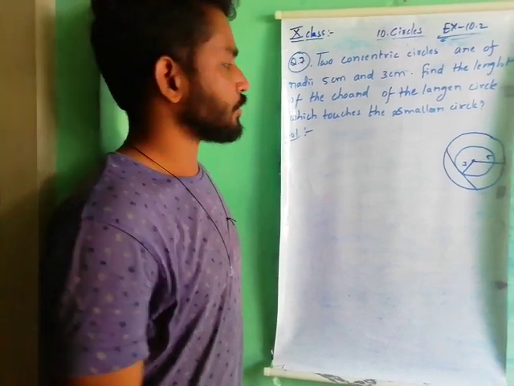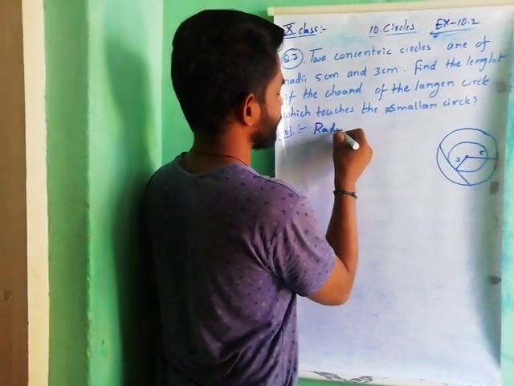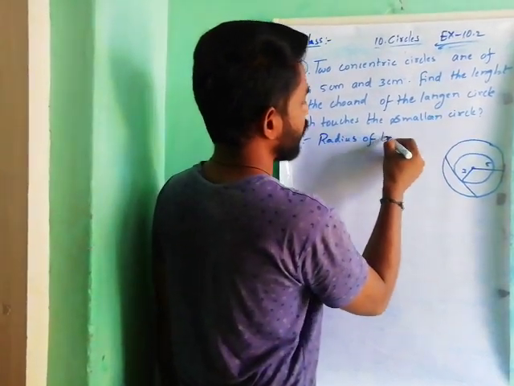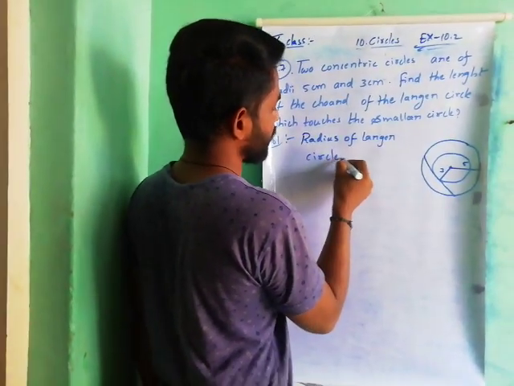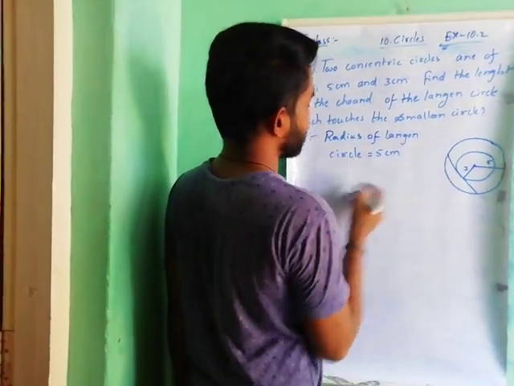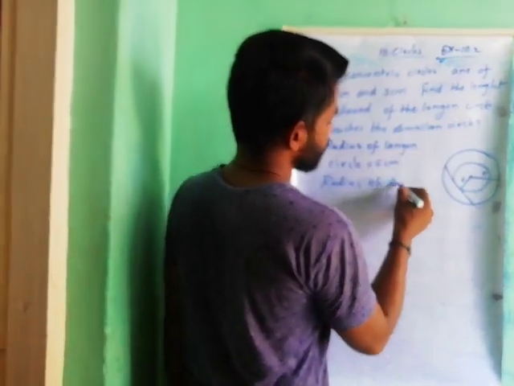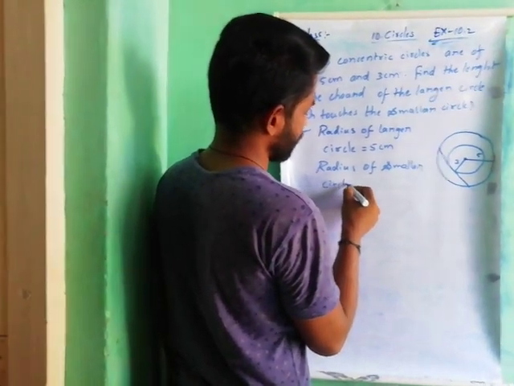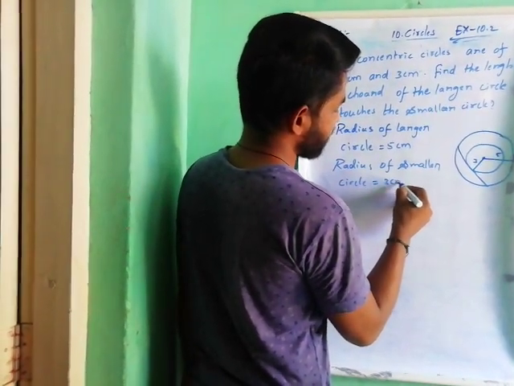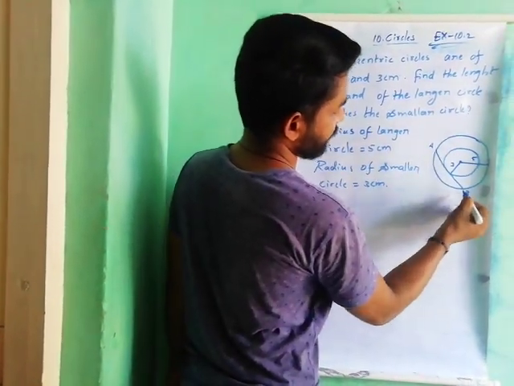Understand? So, first we have to write: radius of larger circle is equal to 5 centimeters. Radius of smaller circle is equal to 3 centimeters. And for example, this is AB.